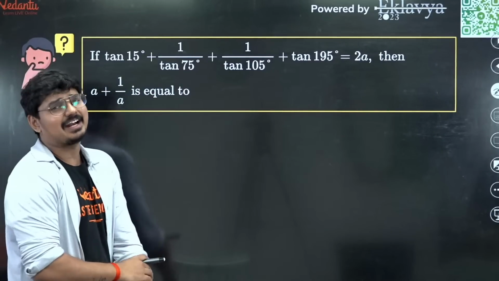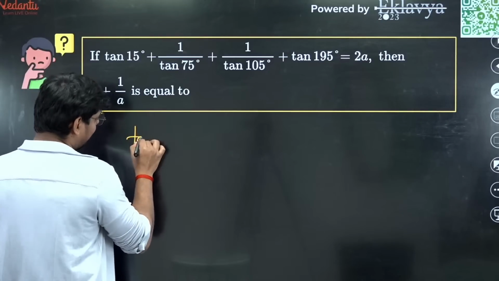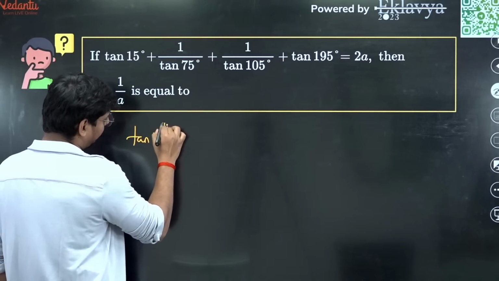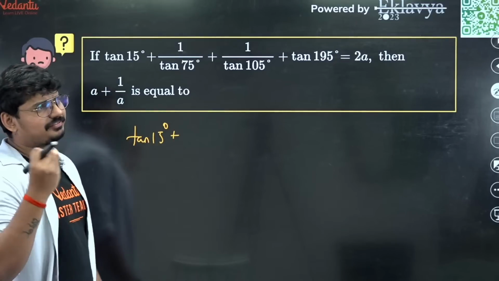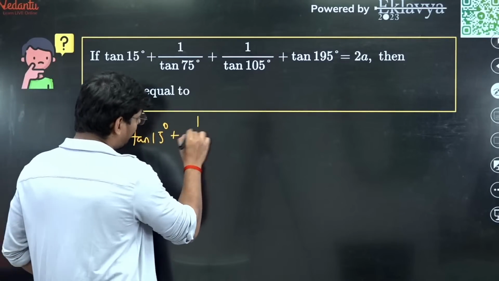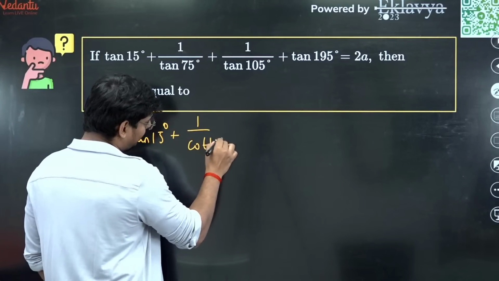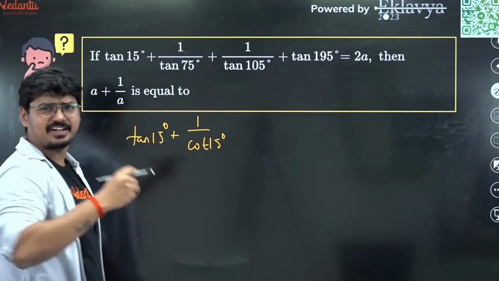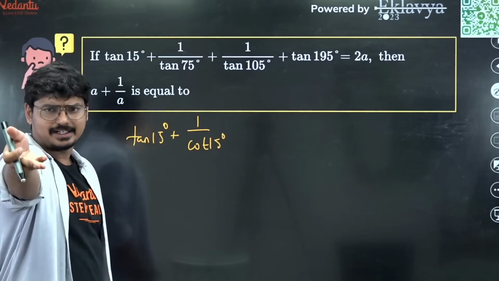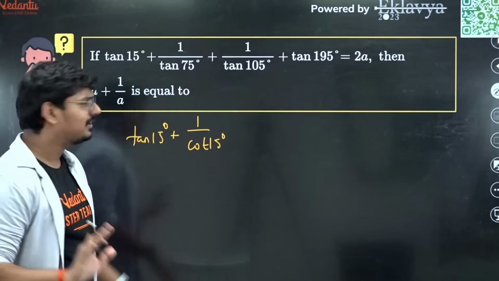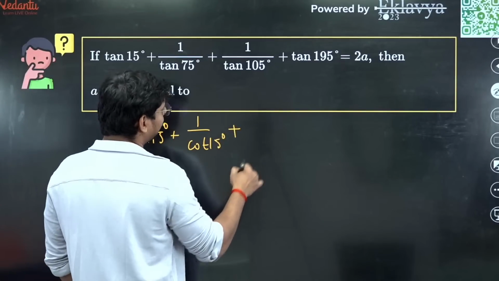What is given? Tan 15. Let me just write it in this way only. Tan 75, can I write it as 1 by cot 15? 1 by cot 15, tan 75, tan 90 minus 15. Tan 90 minus theta is cot theta. Nothing new here, nothing crazy is happening here.